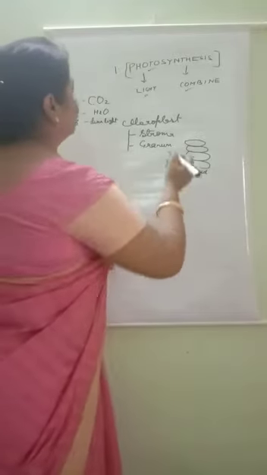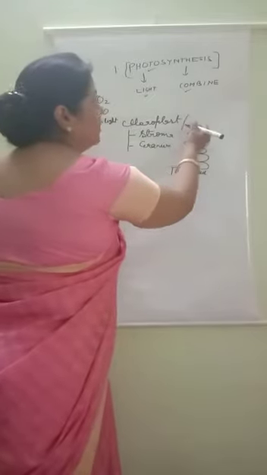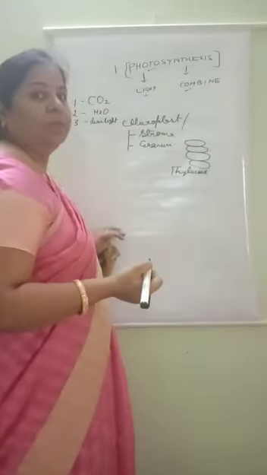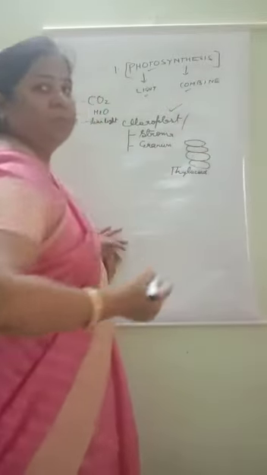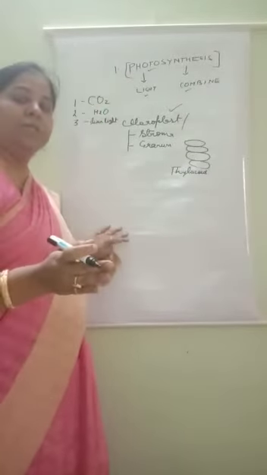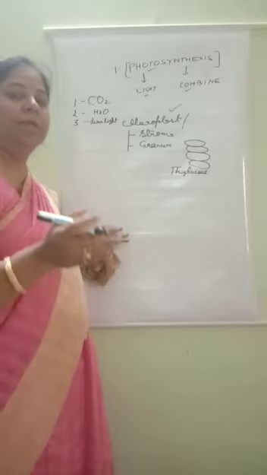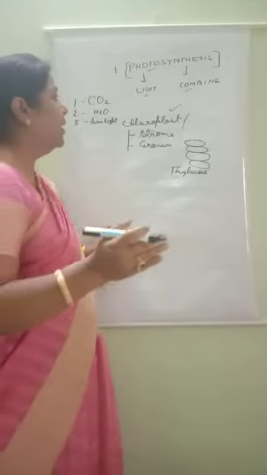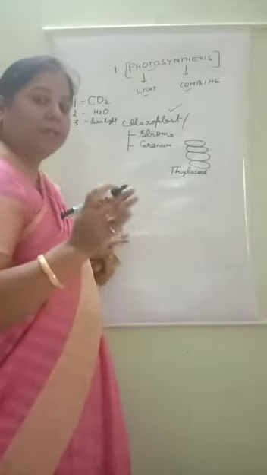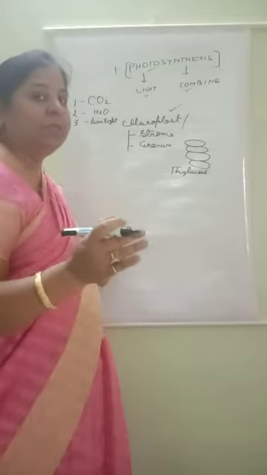The photosynthesis process takes place in a photosynthetic organ present in the plant, and the name of the photosynthetic organ is chloroplast. Understood, all of you children? That chloroplast you have studied in class 9th is present in mesophyll cells.